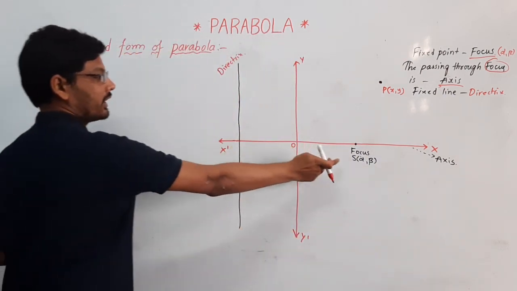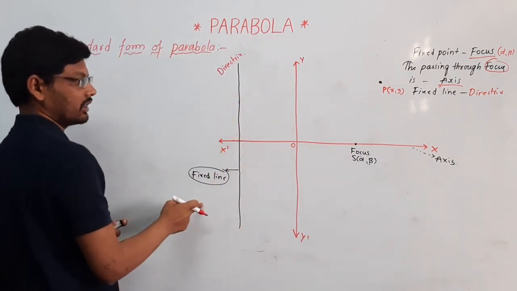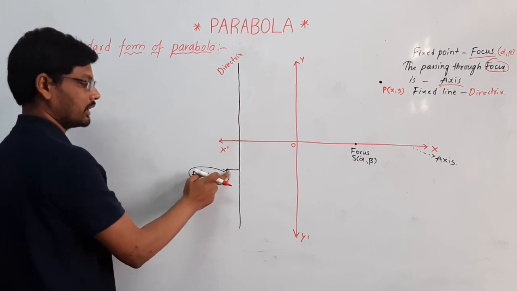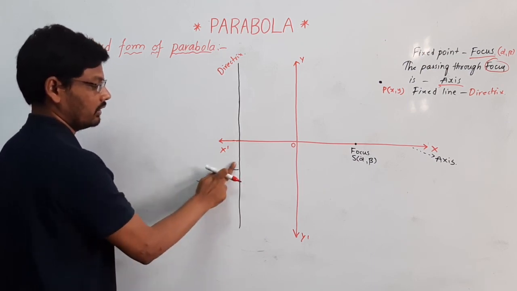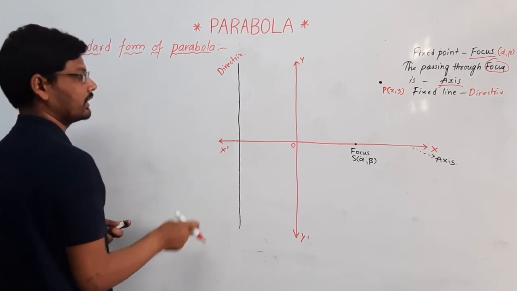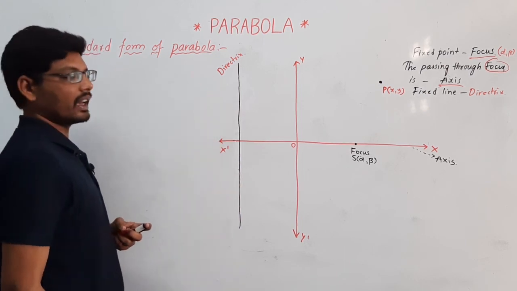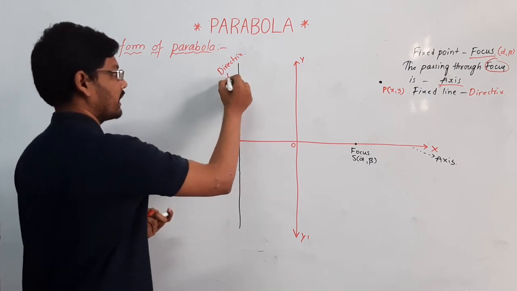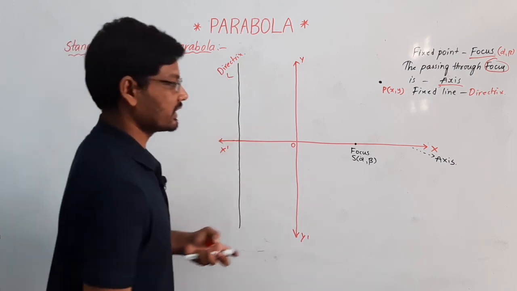The fixed point is called the focus and the fixed line is called the directrix. I am erasing this one for understanding purposes. This is the directrix, capital L, and this is the axis.